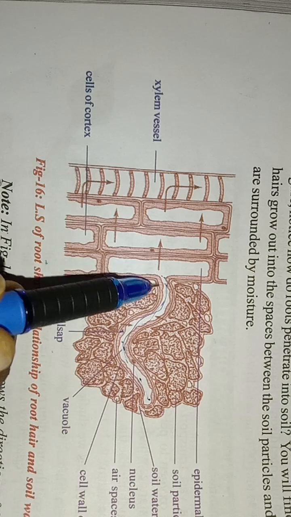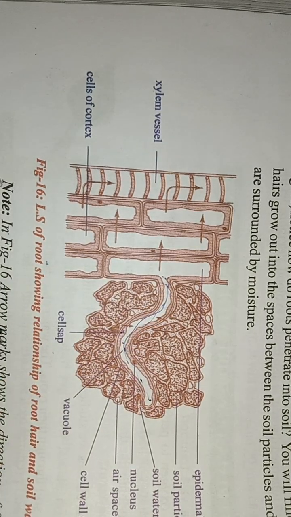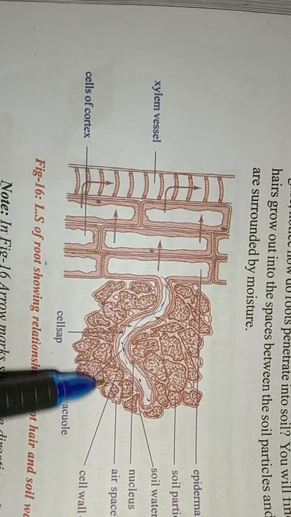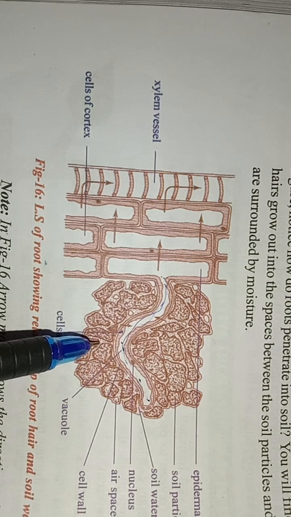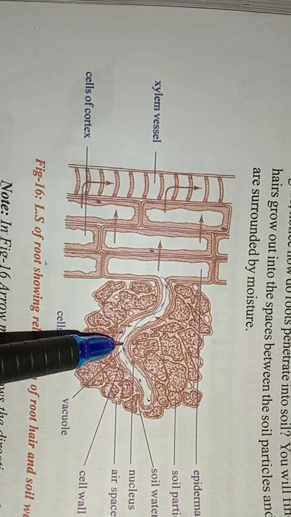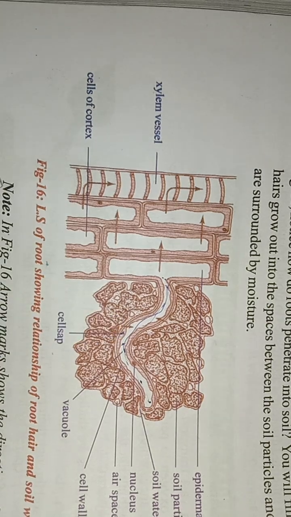After that, the outer cells are present, then the soil is present outside, and inside the cell we have the cell sap, vacuole, and root hair. Everything here is root and soil, and the soil has some moisture and minerals, everything dissolved in the water. Whenever water enters the root hair, minerals also travel into the root hair, right?